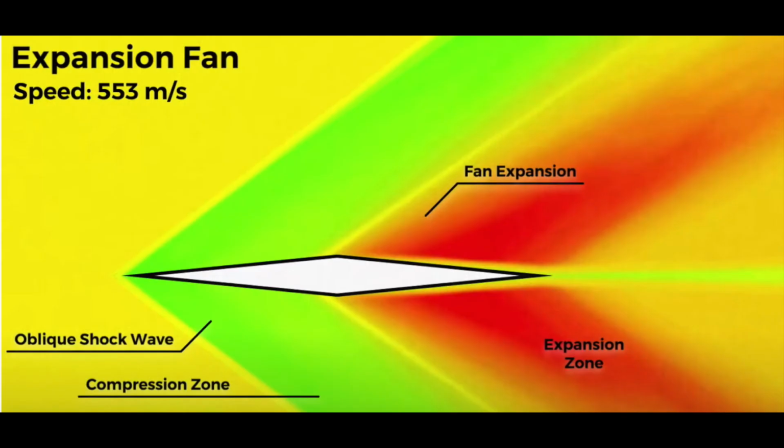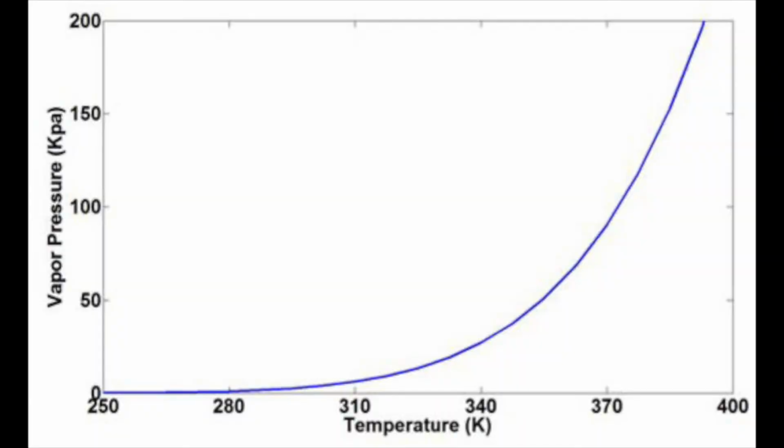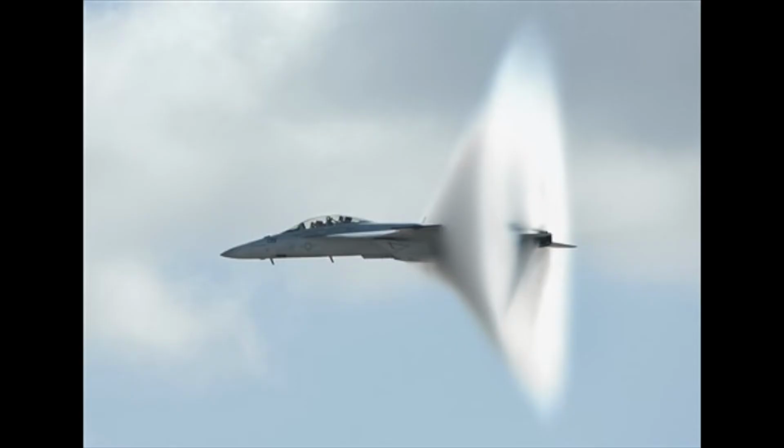The decrease in temperature resulting in the formation of vapor cones is a result of the decrease in pressure behind the convex of a plane wing or fuselage. The expansion of air behind the convex of a plane wing results in a drop in pressure and therefore a drop in temperature past the maximum air moisture holding capacity at that temperature. This is why vapor cones always form behind plane wings or cockpits.